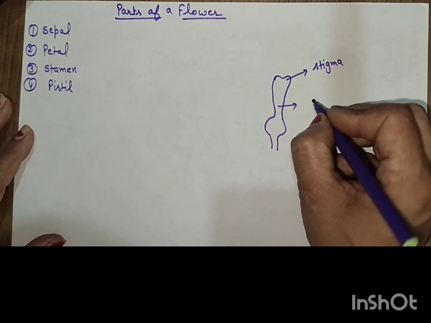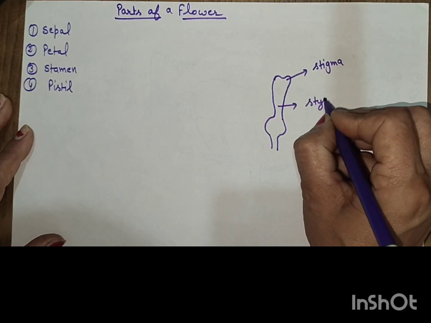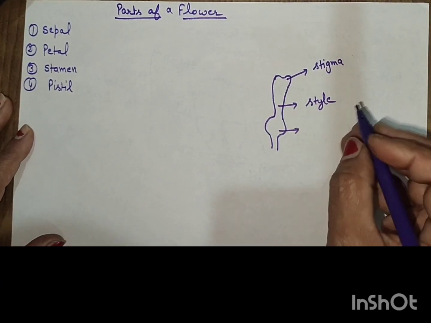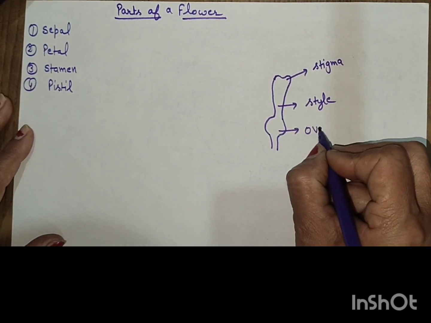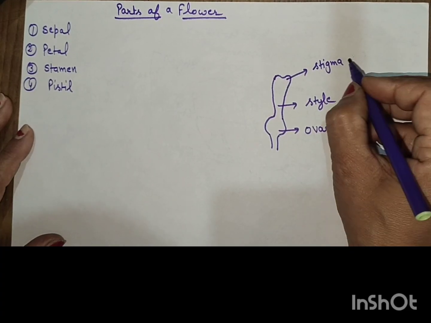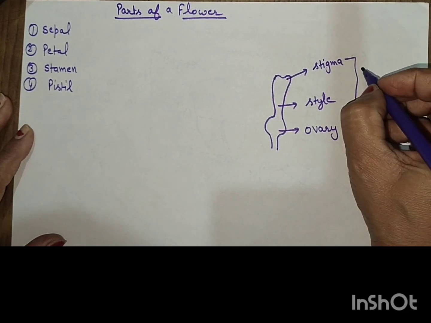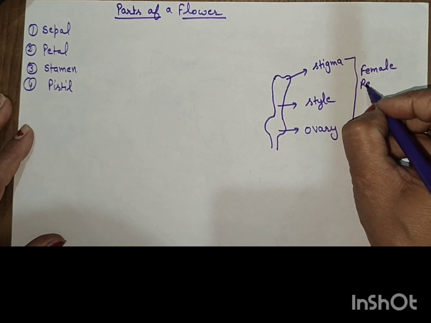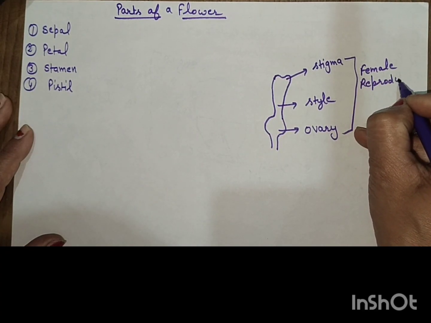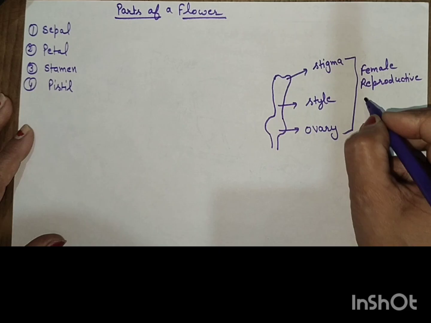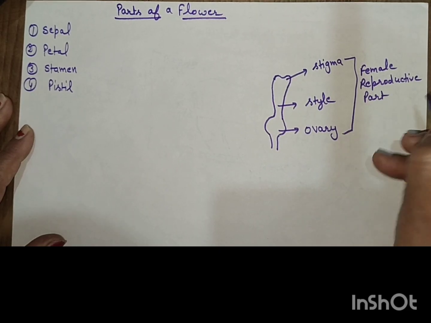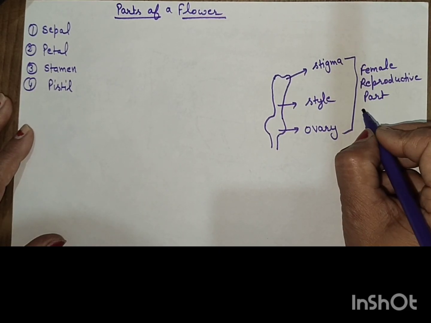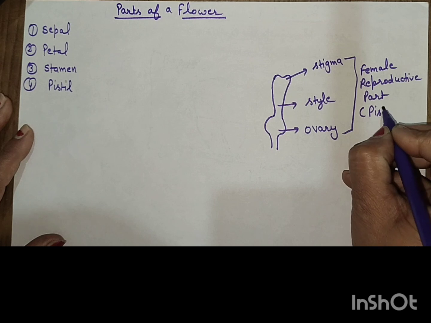This narrow tube is called the style, and this swollen part is the ovary. All these form the female reproductive part of a plant. That is the female reproductive part, the pistil.